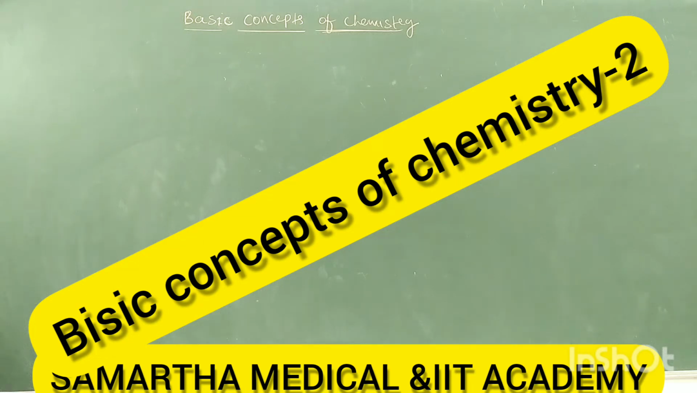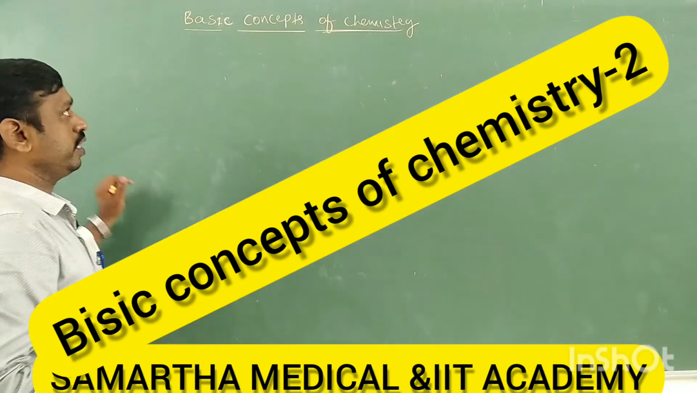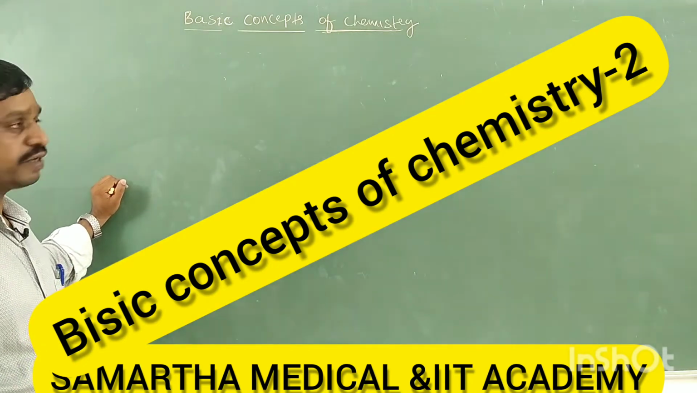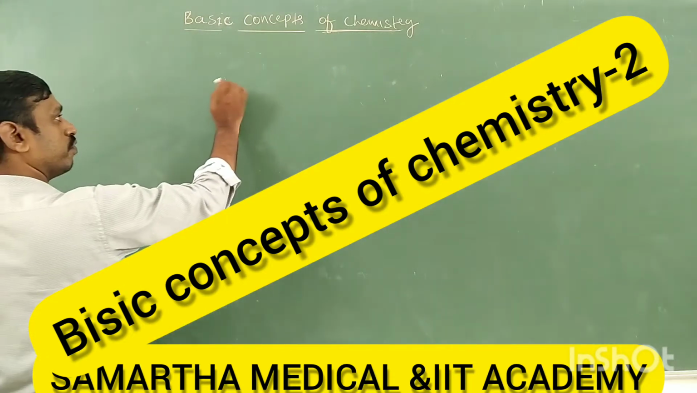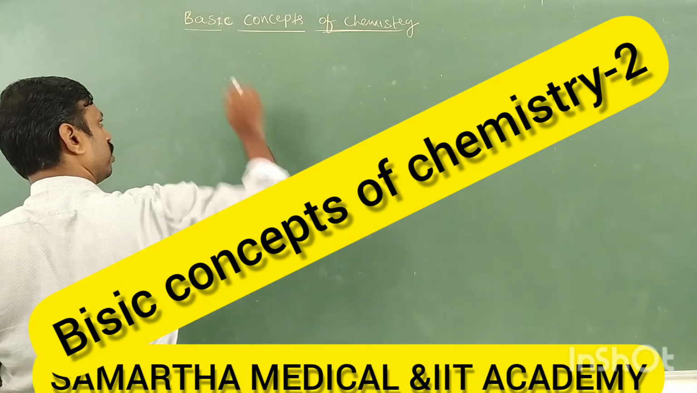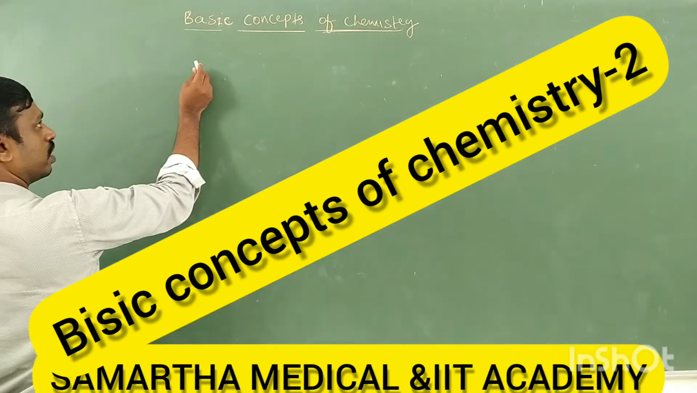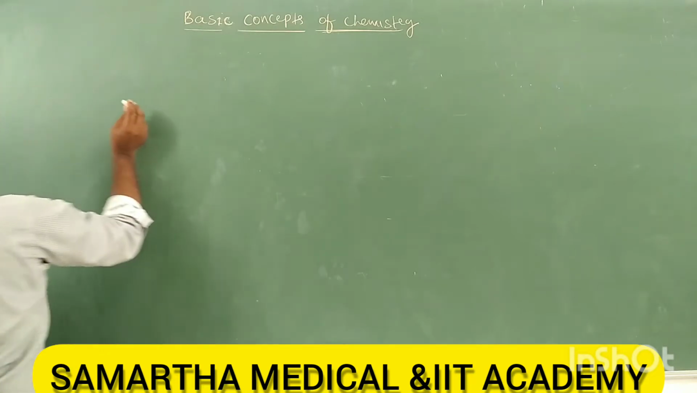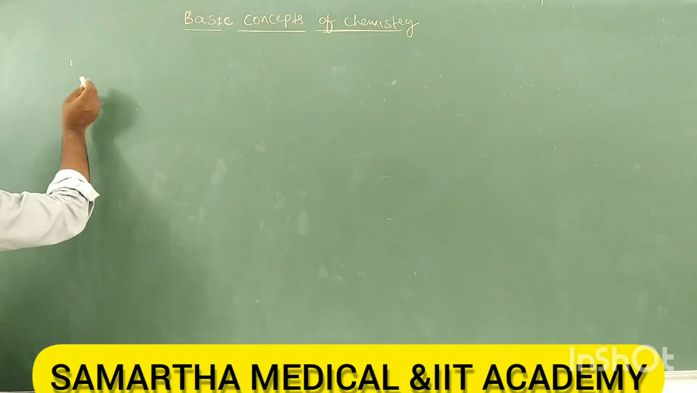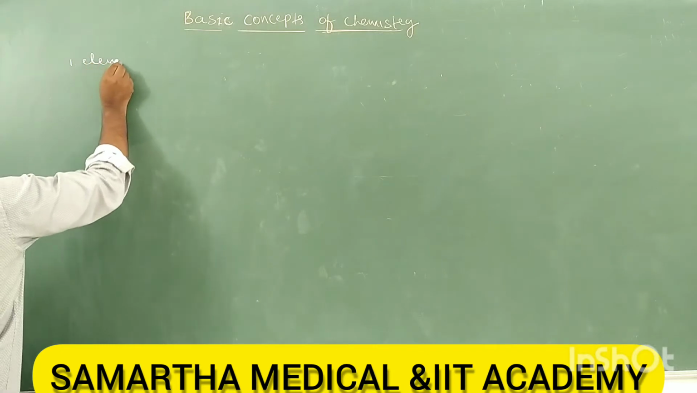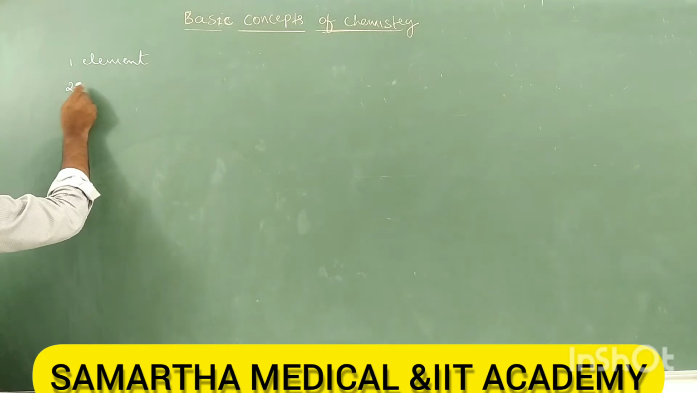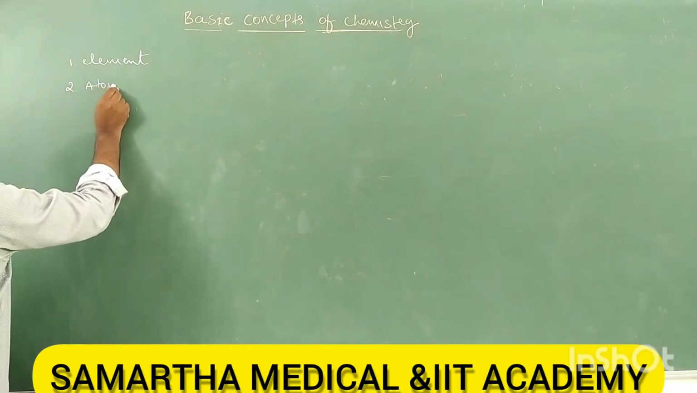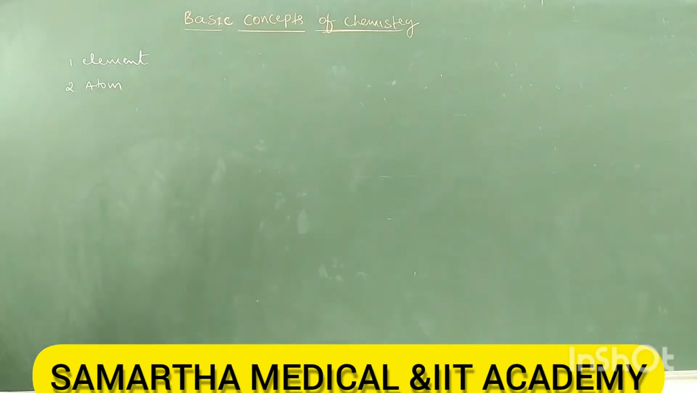Okay, students, so let us continue the topic. Here we are going to study basic concepts of chemistry. In basic concepts of chemistry, we have some important things we must know. First, element. We should know what is element and its property. Let us study element. Second, atom. What is atom and its properties?